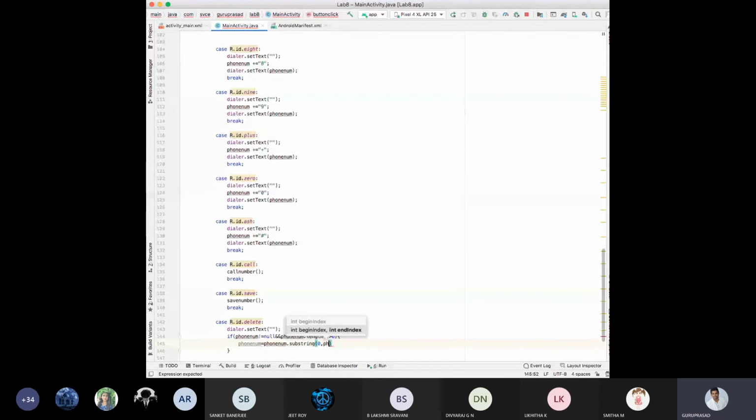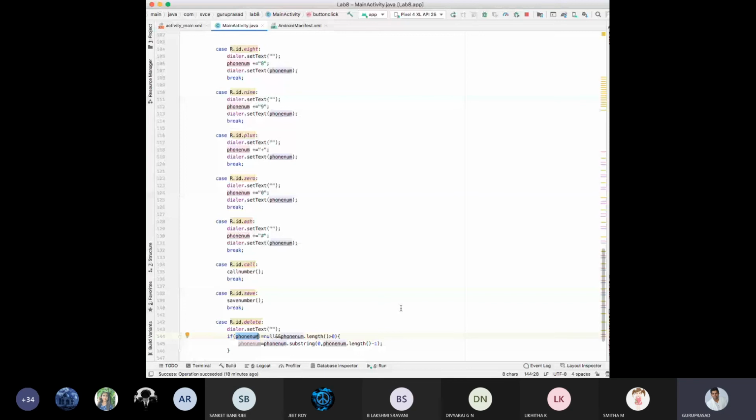I'll repeat it once again. Initially it should set text as null. If my phone number is not null, something is there, 9844 is there. If the length is greater than 0, yes, there are 4 digits, then phone number substring should happen 0 comma phone number length minus 1. 4 is there, so 4 minus 1 means 0 to 3 it should happen.